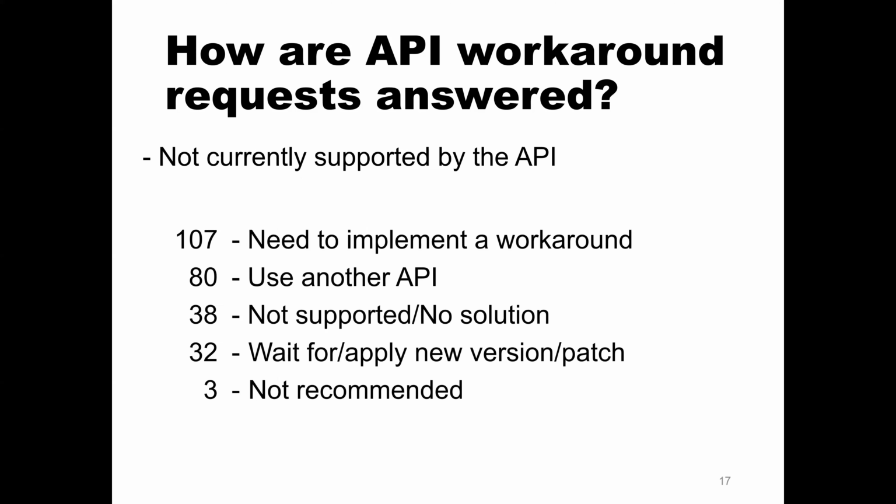So if we look at the majority of cases, most of them, the users are told, you'll need to implement a workaround, and they're given that workaround. And then in 80 cases, they're told, use another API. The one you're using will not do the trick. In 38 cases, they're told, this is not supported. There's no solution. You have to change what you want to do. In 32 cases, they're told, just wait. Eventually, a patch will come along where this is expected to be fixed. And in 3 cases, they're told, this is not recommended.